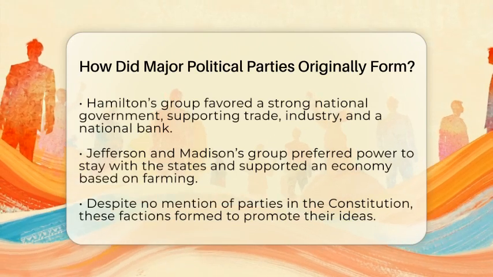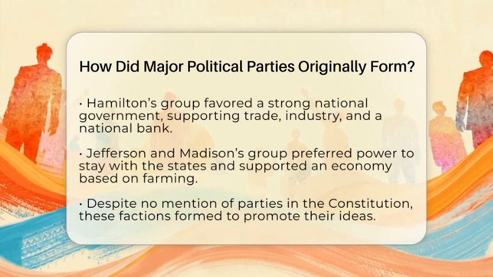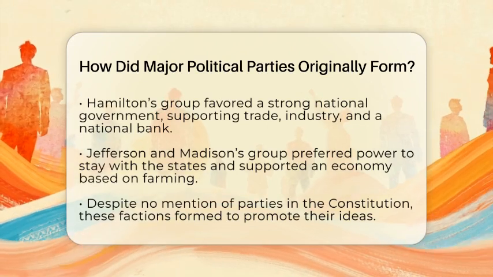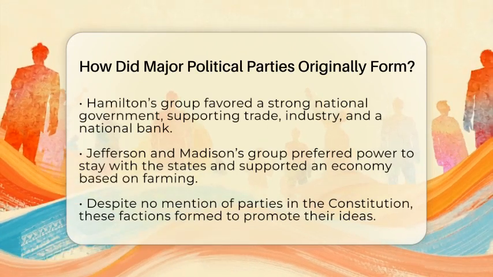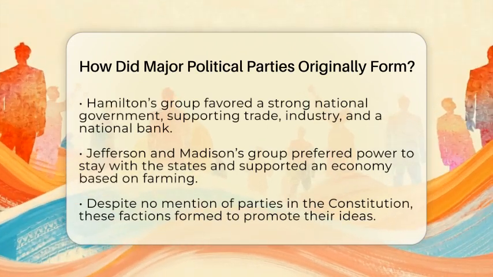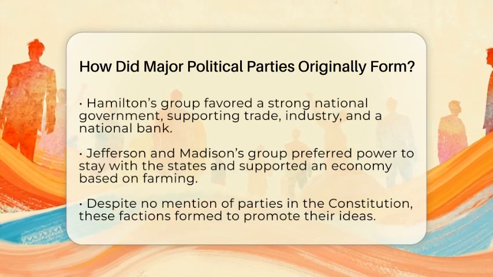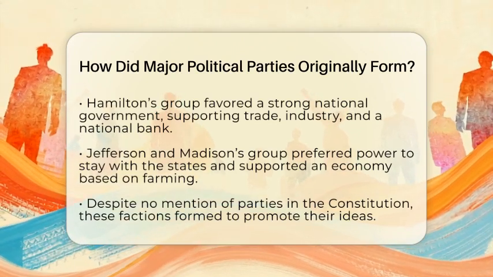The other group was led by Thomas Jefferson and James Madison. They wanted most power to stay with the states and preferred a smaller federal government. They supported farmers and an economy based on agriculture.